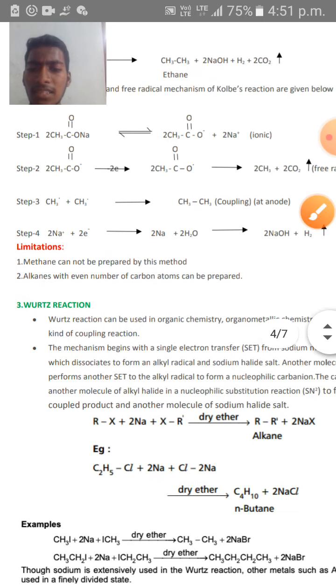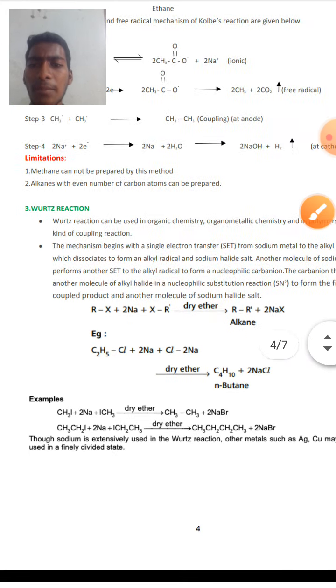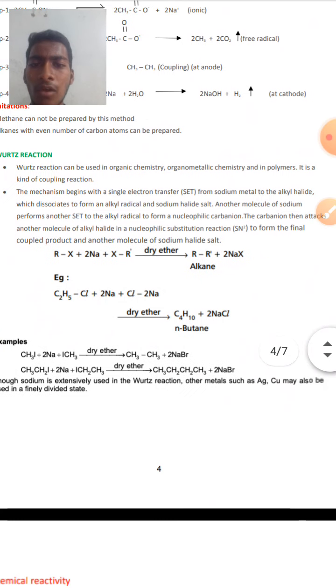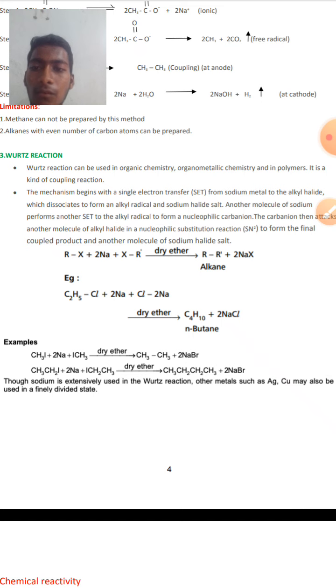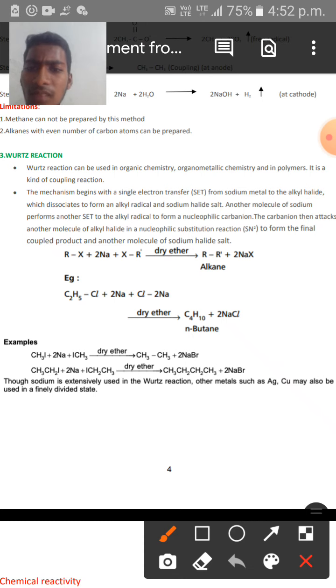And see here, after this method, we have another method of preparation of alkanes, that is from the Wurtz reaction. The Wurtz reaction is the third method of preparation of alkanes. This Wurtz reaction can be used in organic chemistry and organometallic chemistry and in polymers also. It is also a kind of coupling reaction, and the mechanism begins with a single electron transfer.